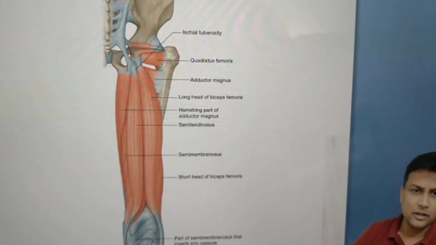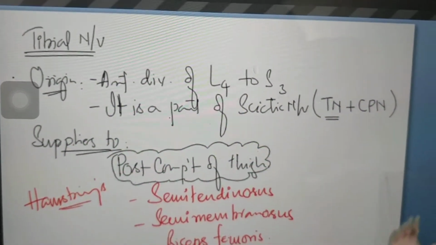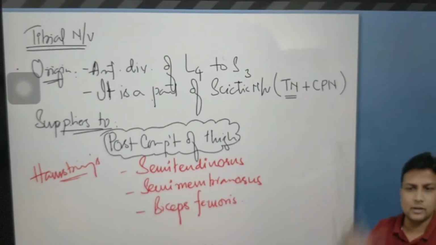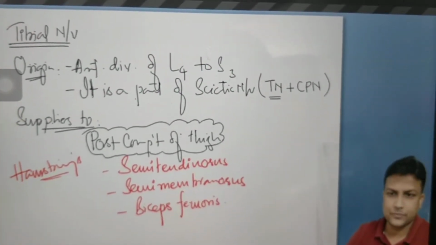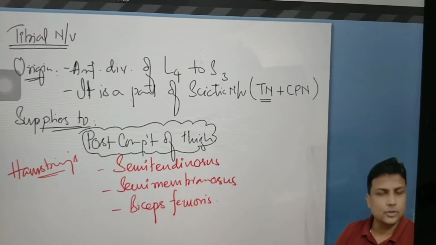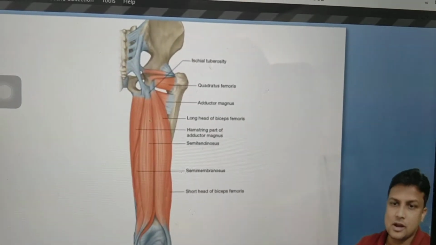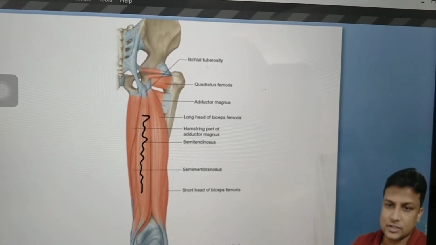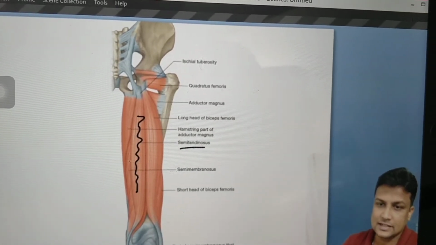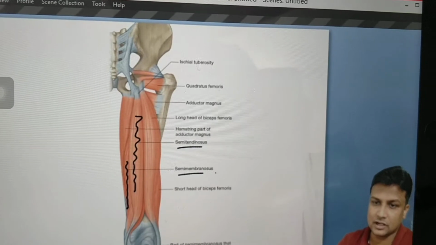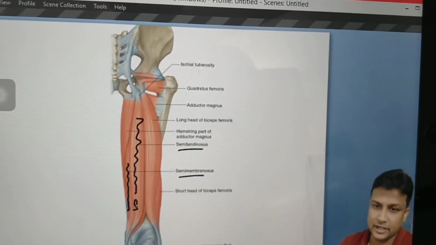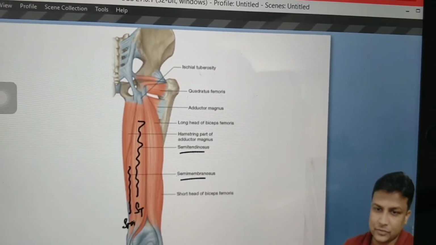Hina, we are learning tibial nerve now. Tibial nerve is supplying all the posterior compartment of thigh. The posterior compartment of thigh will have hamstring muscles. Let me show you the hamstring muscles: semitendinosus, semimembranosus. So remember, semitendinosus and semimembranosus are overlapping.